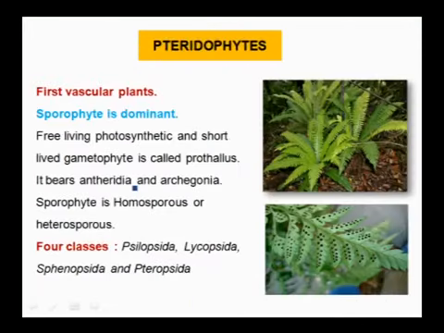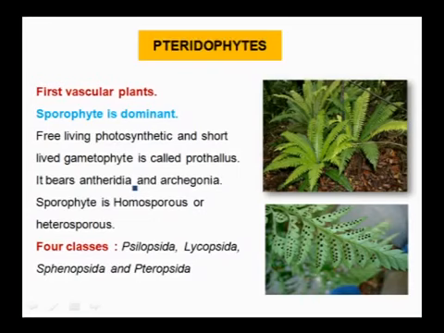Next we will move to pteridophytes. Pteridophytes are the first vascular plants, meaning these plants have xylem and phloem for water conduction and food conduction. Here we do not use the term thalloid form. Here we have a complete organ system, meaning roots, stem and leaves.